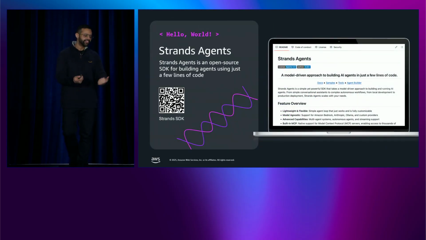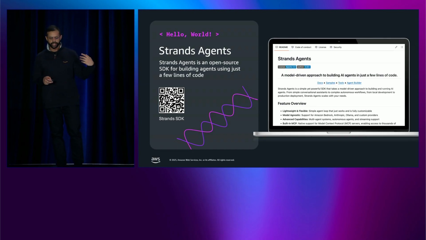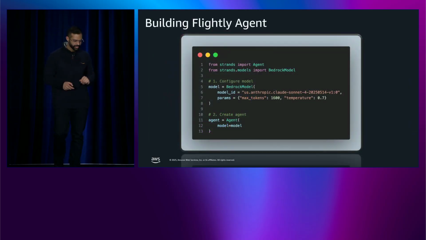This is where Strands Agents comes in. It's an open source SDK for building AI agents. Lightweight, model agnostic, supports Bedrock natively, but it also goes beyond and has integrations with OpenAI, Anthropic, Ollama, etc. It handles this multi-agent orchestration, provides native MCP tool support with over 85 tools available, and you can also integrate your existing APIs with custom tools. We'll look at a few examples later. Let's look at the code.